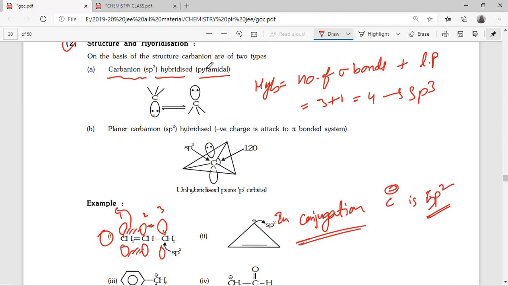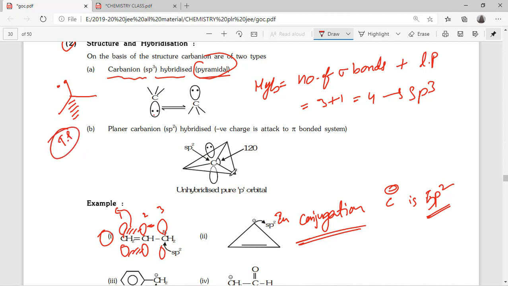So next, this is the sp3 pyramidal shape. Whenever sp3 is there, you have to take tetrahedral geometry, but with one lone pair, you don't consider the lone pair in the shape. The remaining shape will be trigonal pyramidal, TP.